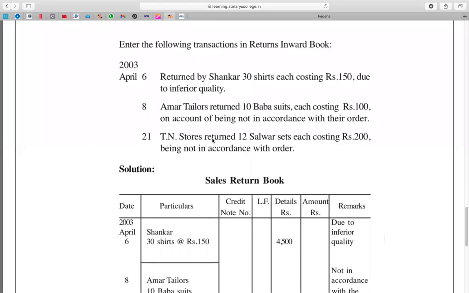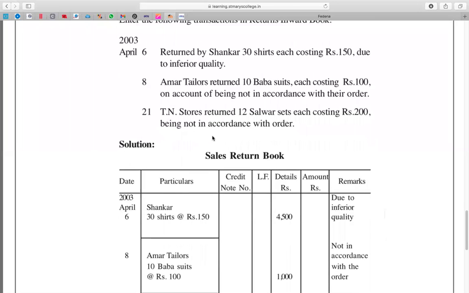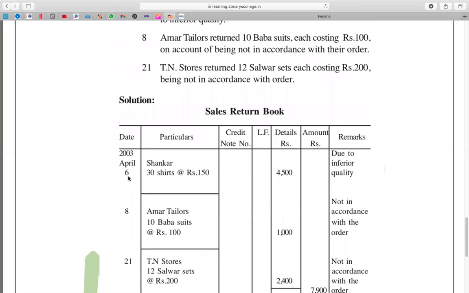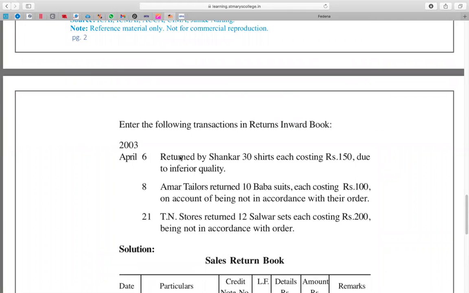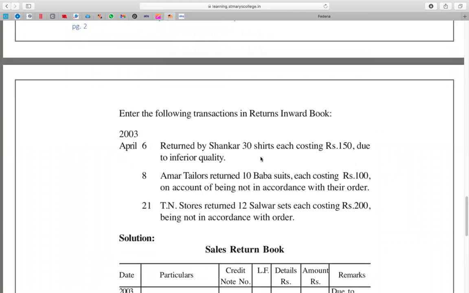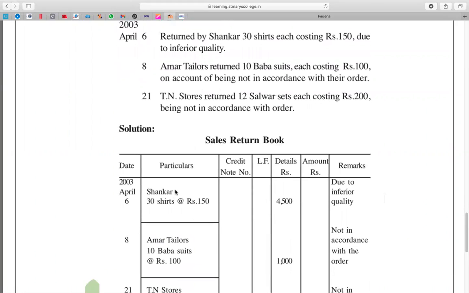Now please check what we can record here. On April 6, bring the date and write here. In particulars, returned by Schenker. Schenker is our customer who is returning 30 shirts each costing 150.